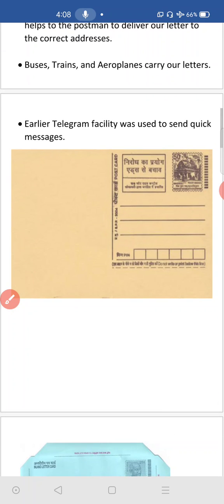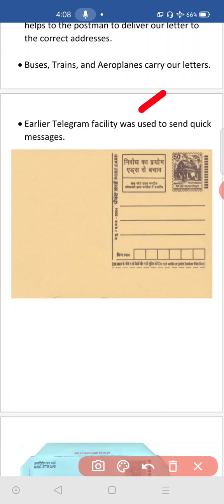Then earlier the telegram facility was used to send quick messages, urgent messages if you want to send. So if we wanted to send, we used the telegram facility. Now this telegram facility has stopped nowadays. Recently it has stopped. So earlier it was used to send fast messages or quick messages.